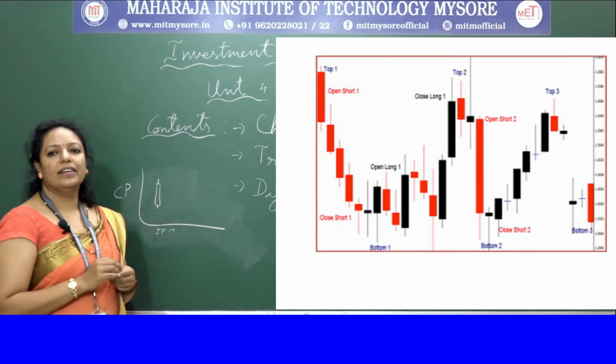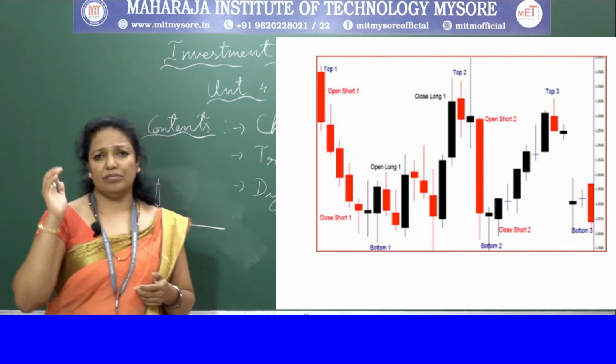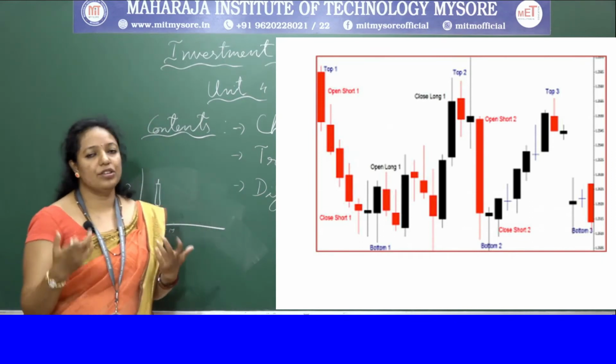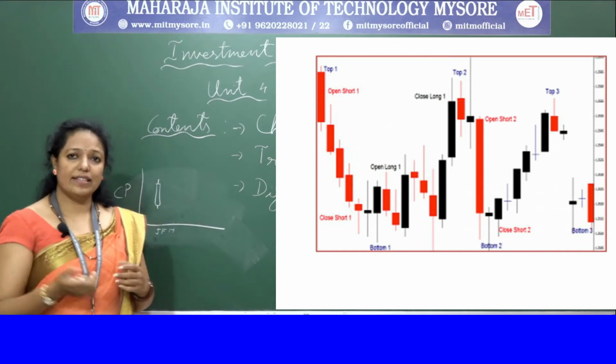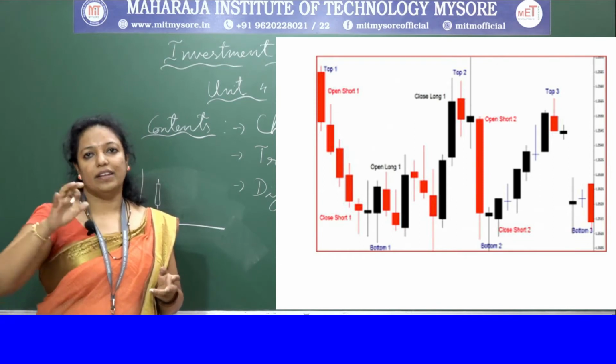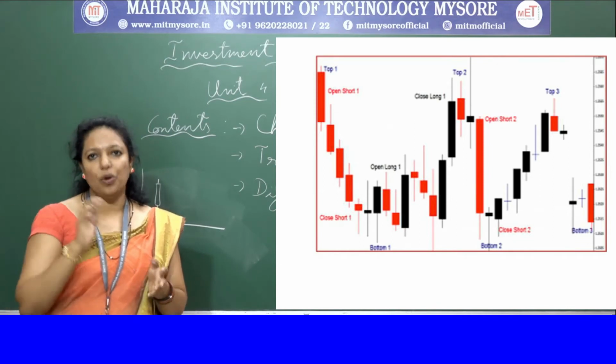Whenever the price has closed above the previous day, for example, if the previous day it was 100 rupees and the next day it closed at 120, but it is below the day's open.